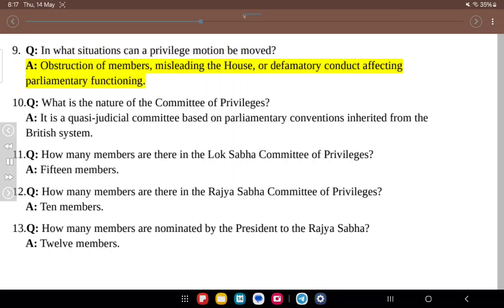Obstruction of members, misleading the House, or defamatory conduct affecting parliamentary functioning. 10. Q. What is the nature of the Committee of Privileges? A. It is a quasi-judicial committee based on parliamentary conventions inherited from the British system. 11. Q. How many members are there in the Lok Sabha Committee of Privileges? A. 15 members.